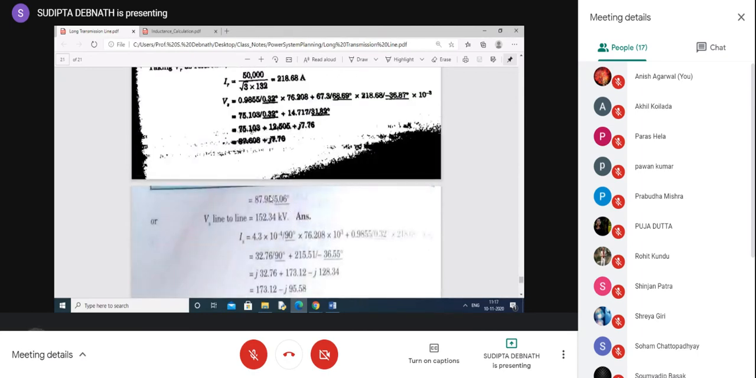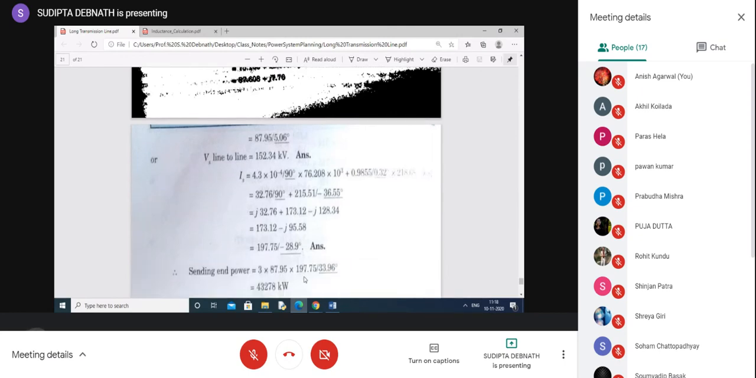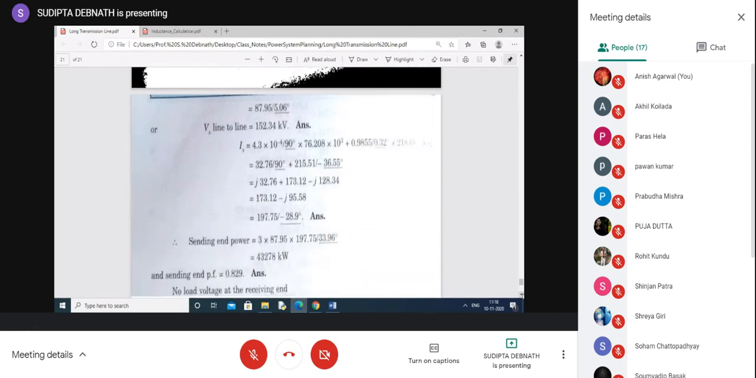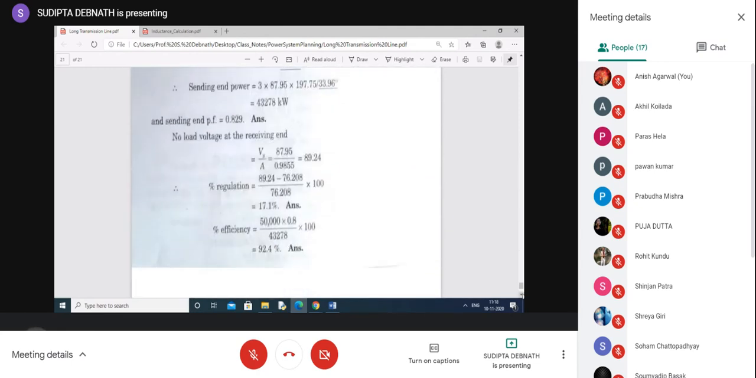So you have to multiply this one by root 3. Similarly, IS will be CVR plus DIR. So you solve it by yourself, you will get this value. Sending end power is 3 VS IS cos theta. And now, as soon as we know these values for efficiency, you can easily find out receiving end power by sending end power.